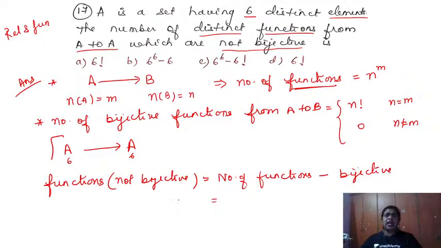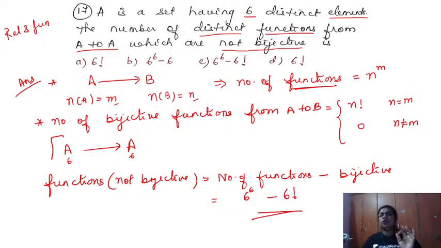Now, I have told you, if the number of elements in the first set is m, the number of elements in the second set is n, then the number of functions is n to the power m. So what is the number of functions possible? It is 6 to the power 6. Minus, we want bijective functions now. Bijective functions, when n and m both are equal, then only n factorial. Now look, the number is 6 here, and here also it is 6, so n and m are equal. So the bijective functions are 6 factorial. This will give you the answer, the functions which are not bijective.